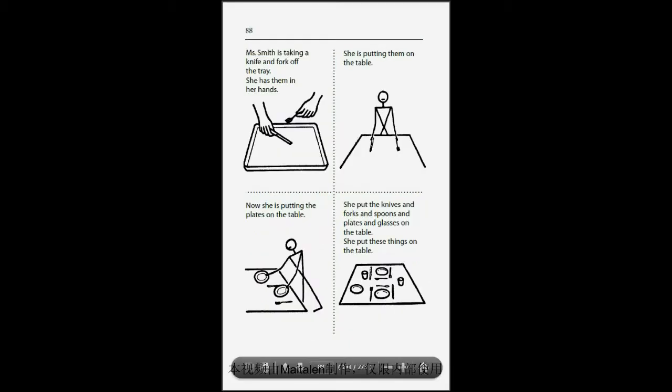Page 88. Ms. Smith is taking a knife and fork off the tray. She has them in her hands. She is putting them on the table. Now she is putting the plates on the table. She put the knives and forks and spoons and plates and glasses on the table. She put these things on the table.